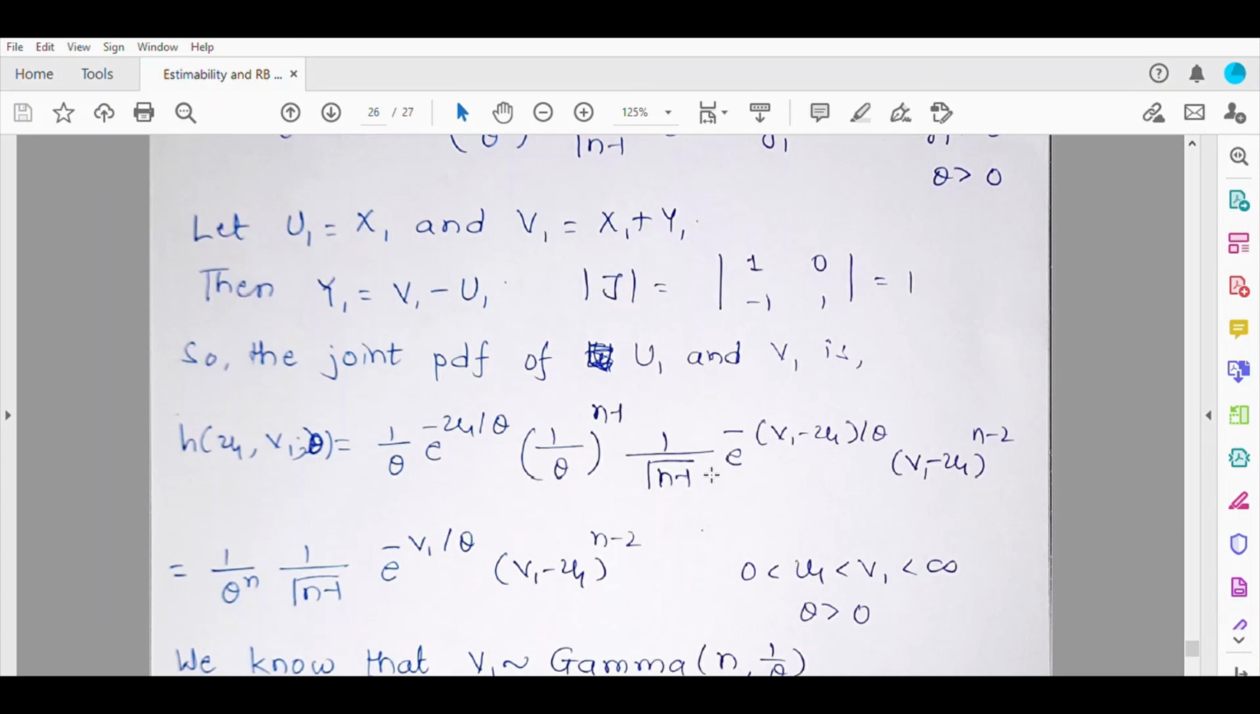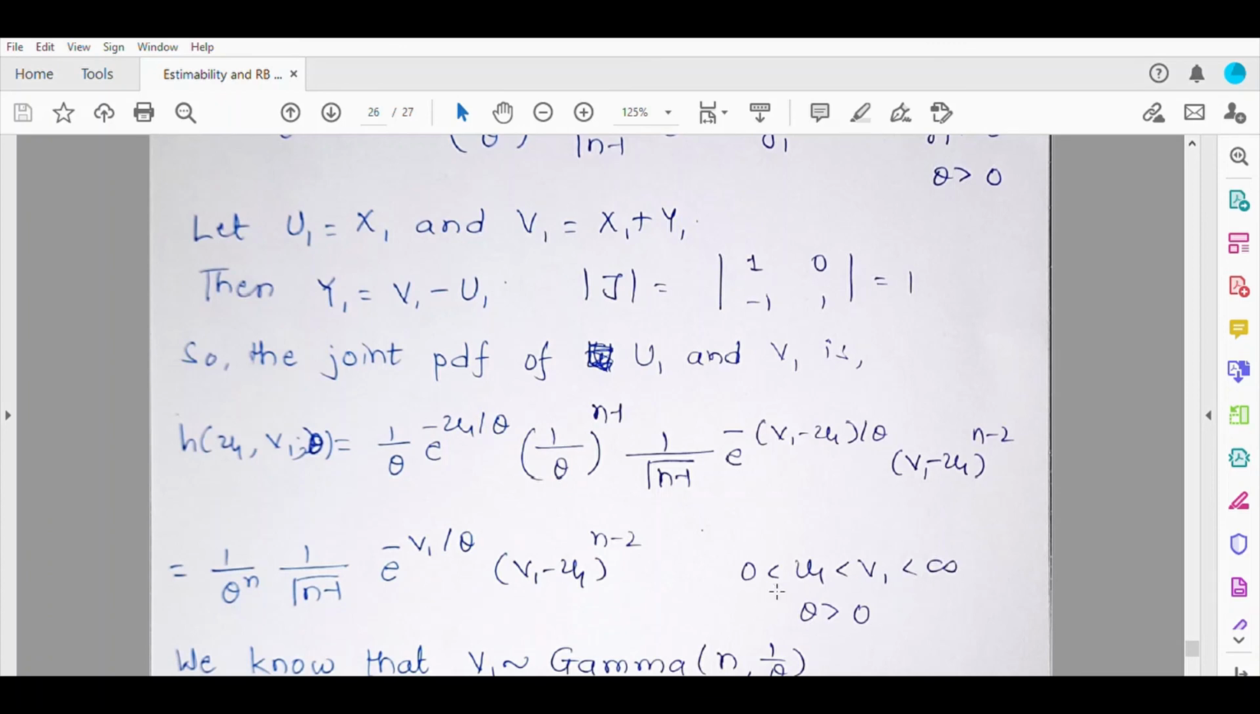Now one common error which can happen here is we will forget to notice that u1 is always going to be less than or equal to v1. Why? Because v1 is the addition of two non-negative random variables where u1 is involved. In fact, v1 is u1 plus y1 and y1 is a non-negative random variable. So u1 is always going to be less than or equal to v1. And so the range of this PDF will be valid only for those u1, v1 where u1 is less than v1. Otherwise, the PDF will be 0. So this part is important and should not be forgotten.